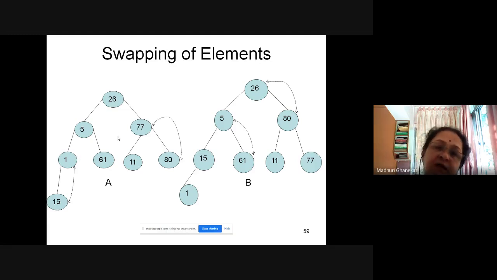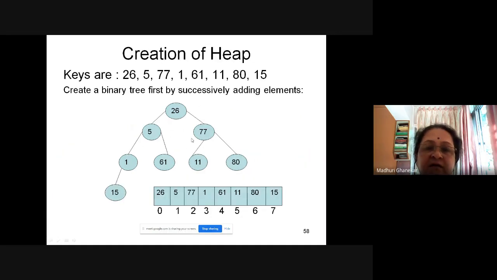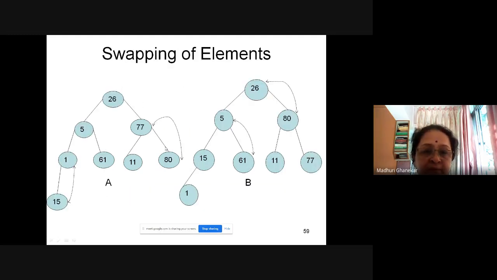I firstly create the heap, basically, and how I create it is by swapping the elements. See here, firstly I created the tree, then applied the swapping of the elements. First thing, we start from the bottom. So those two elements are swapped, then those two elements are swapped. Now if this is swapped with this, what you get is 15 and 1. And if this is swapped with this, what you get is 77 and 80.